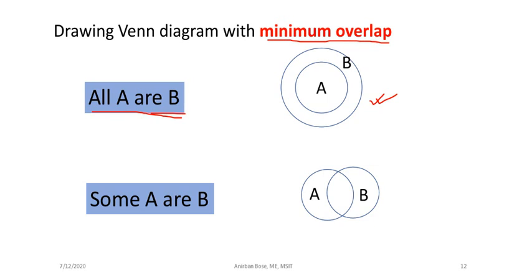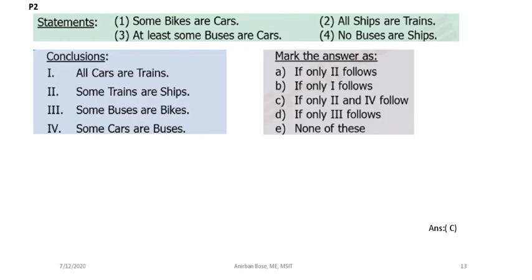Now see, "some A are B". For this, the minimum condition is that something has to be common here. So this is the bare minimum condition. There may be other possibilities also, but you need not bother about them. You just draw this minimum overlap Venn diagram. Now let us see how to solve problems by drawing this minimum overlap Venn diagram.